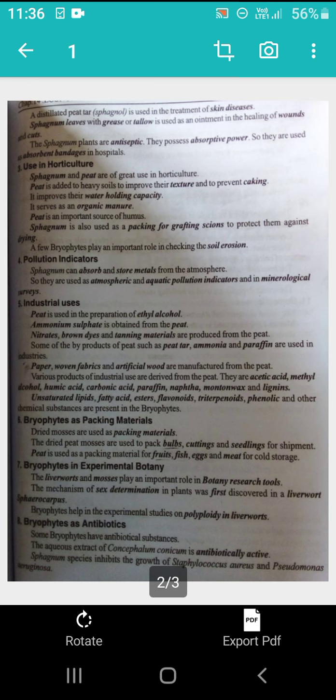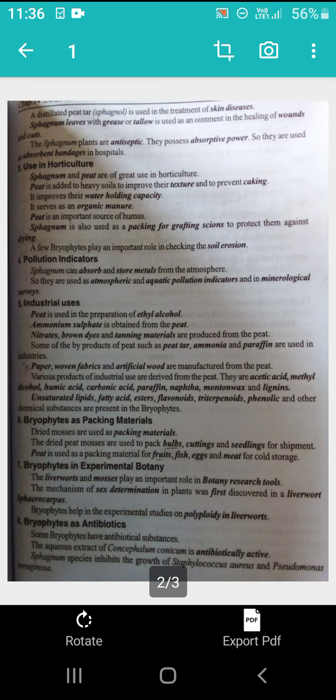Actually the bryophytes are classified into two types based on their sensitivity to pollutants. The first one is very sensitive to the pollutants, meaning they show symptoms of injury even in the presence of minute quantities of pollutants.